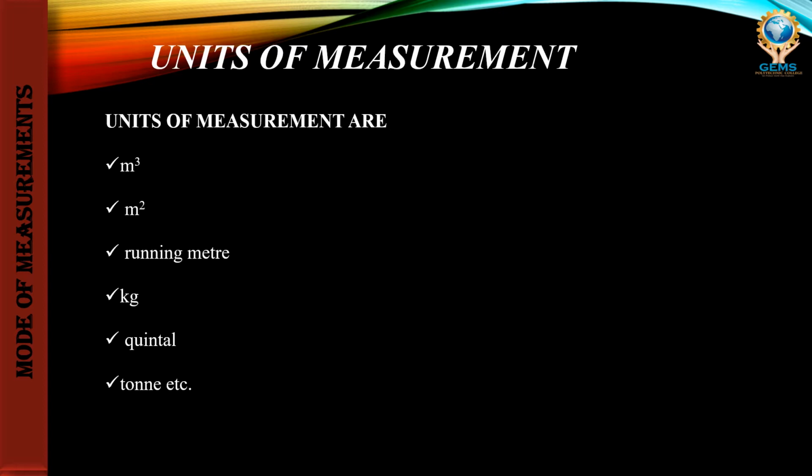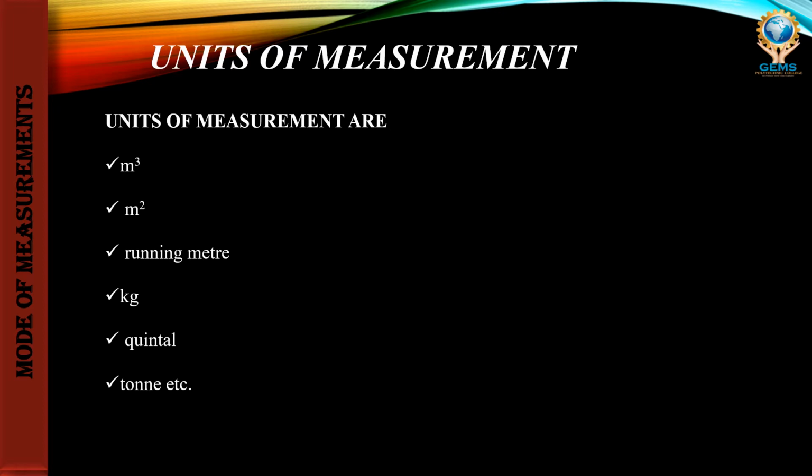The next topic is unit of measurement for various items of work. For brickwork, the unit is meter cube. For DPC, the unit is meter square. Painting is also measured in meter square. For example, to do a painting work, we need to have knowledge about how much the dimension of the wall will be. Using that only we can easily do our painting work or whatever work we are going to do.